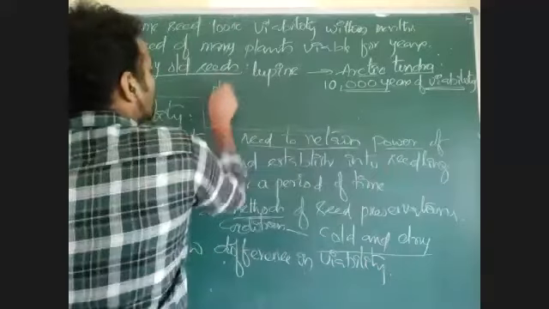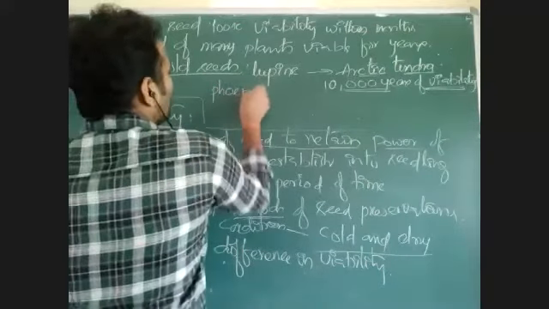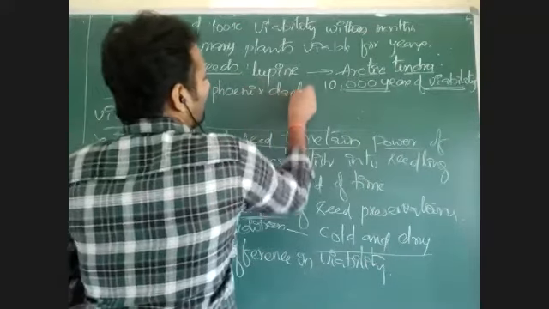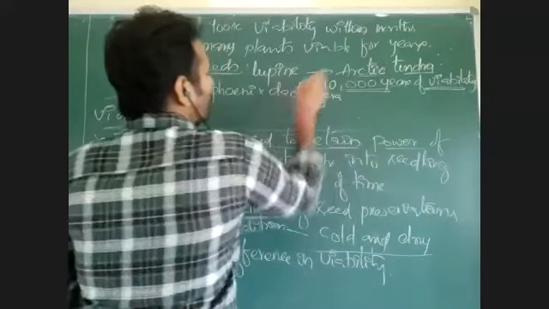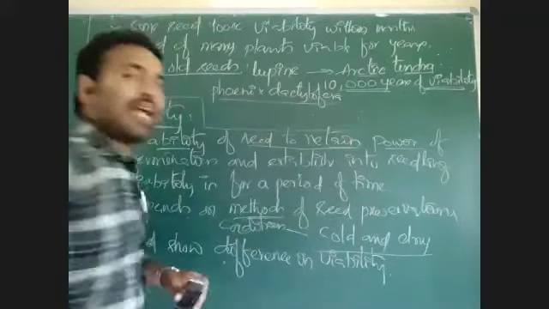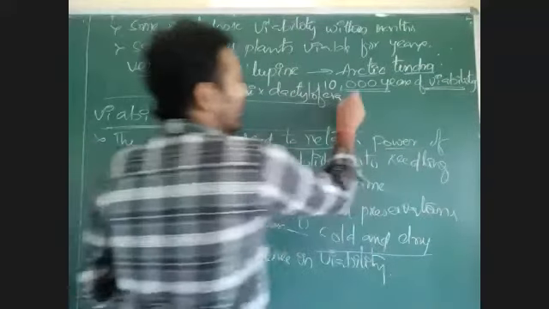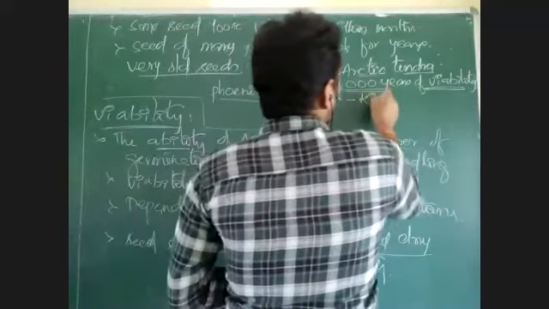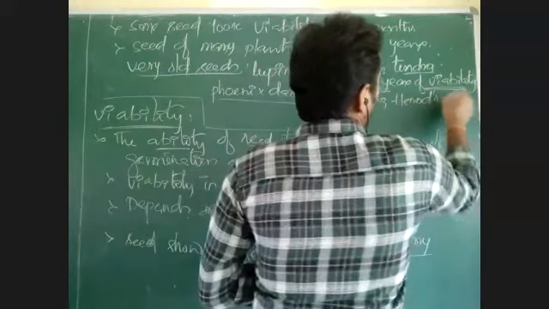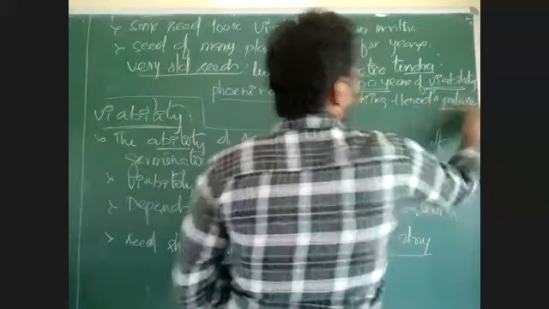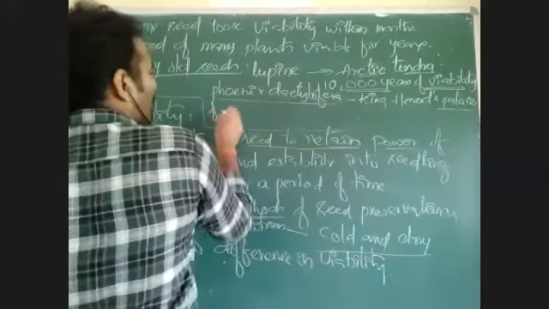Another plant, Phoenix dactylifera, is seen in King Herod's Palace near the Dead Sea.